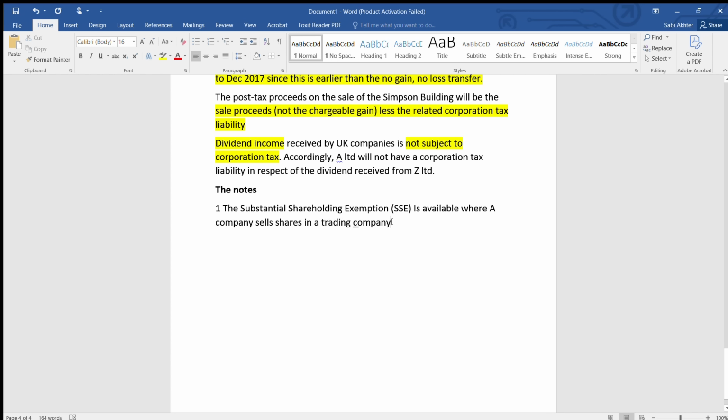In a trading company, out of a substantial shareholding.